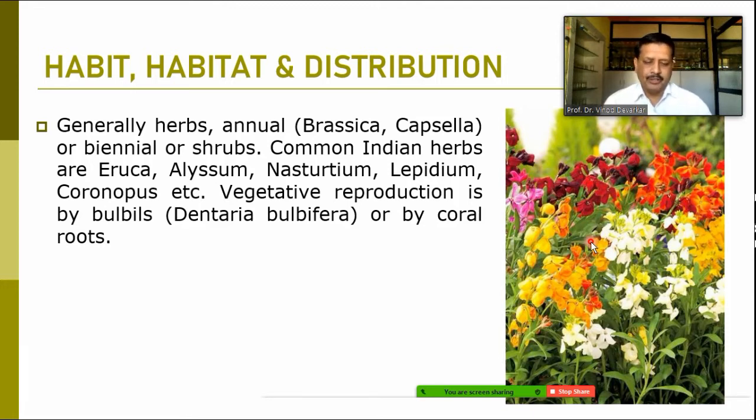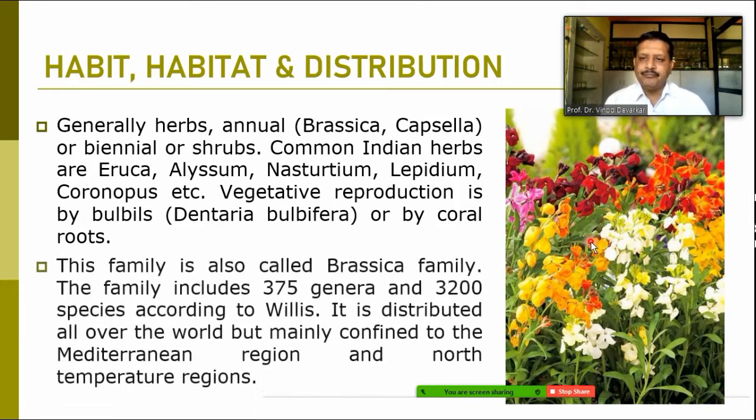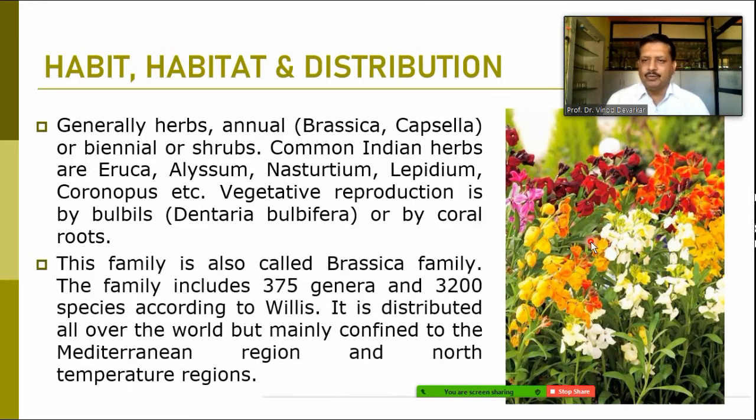It is a quite typical family. It is distributed all over the world and known as the Brassica family, as the Brassica is the type genus for that. This family includes about 375 genera and having about 3,200 species, according to Willis. We can say that by distribution, it is cosmopolitan, but it is mainly confined to the Mediterranean region and the north temperate region. Slightly the colder regions of the world.